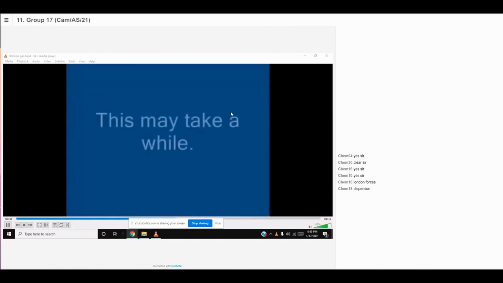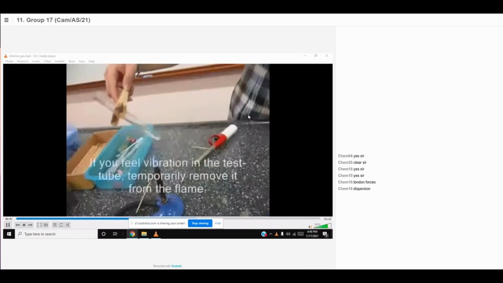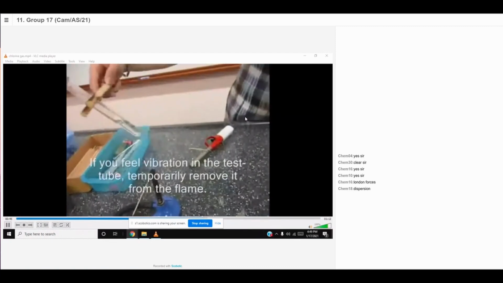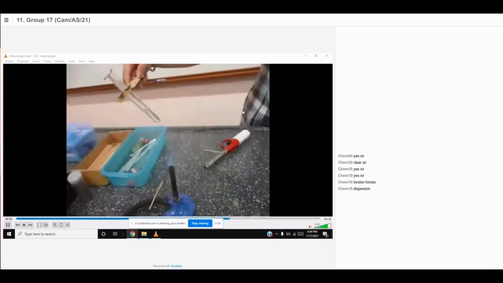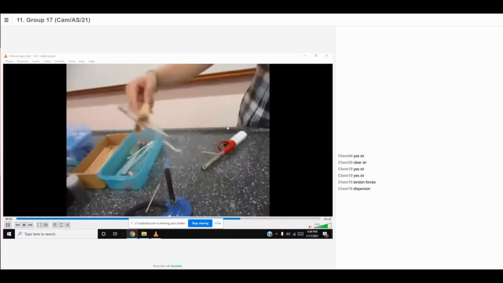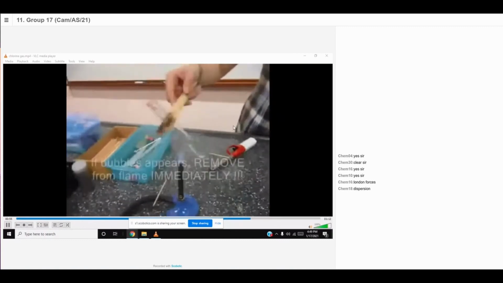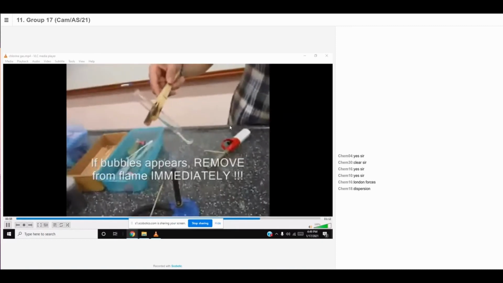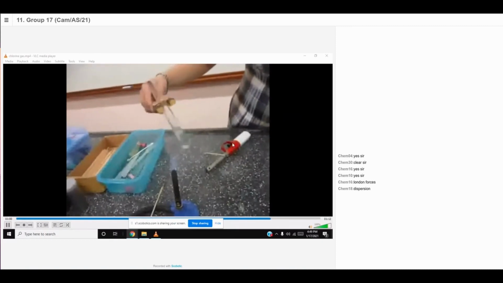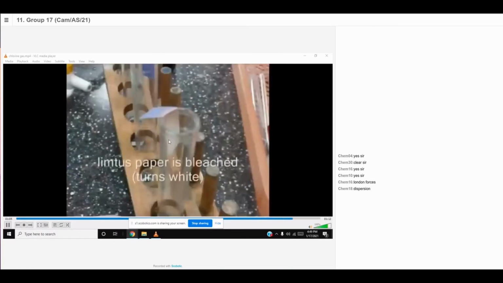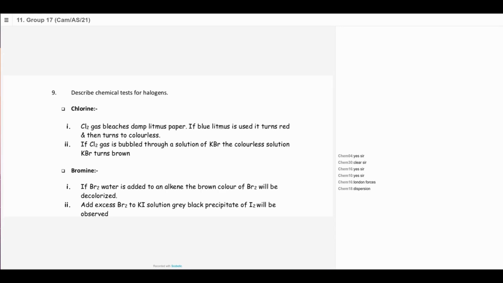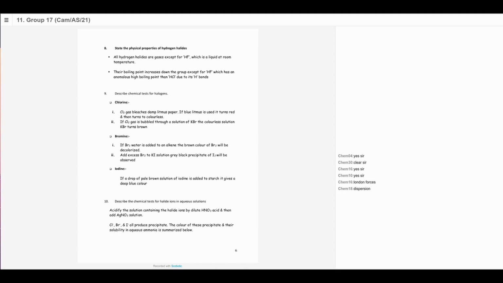That's the reason why blue litmus first turns red and then turns white, bleached. The red litmus is bleached directly, turning white directly. So that's the test for chlorine gas. Notice the litmus paper now. The end result, you can see it has turned white. It must have turned red, and then turned white.